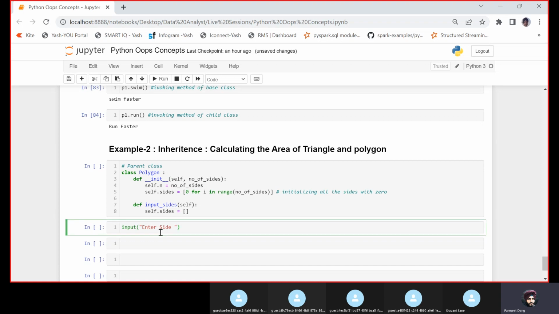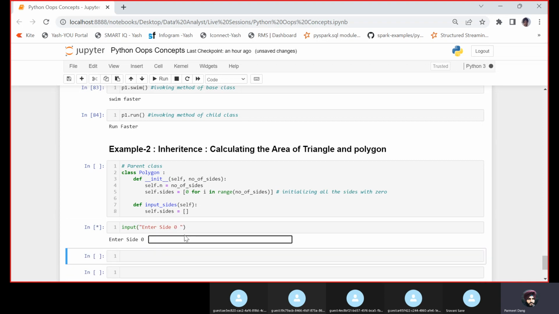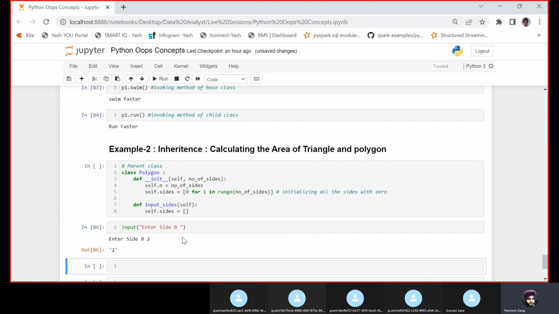Let's say we can do str of i. What I want is to enter side, let's say 0. So I can take an input from the user. If I run this, and let's say the user enters 2, but this 2 is a string. The output is a string.